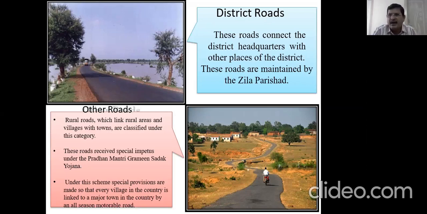Actually, in the early 2000s, during the Atal Bihari Vajpayee government, when he was the Prime Minister, he started this program called Pradhan Mantri Gramin Sadak Yojana. He implemented many schemes.